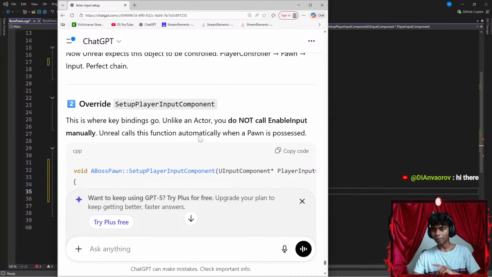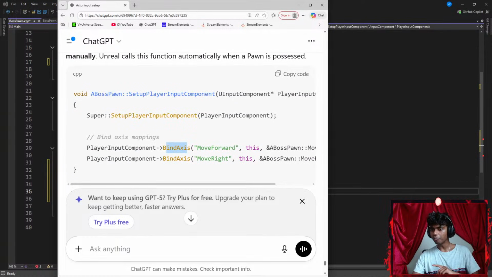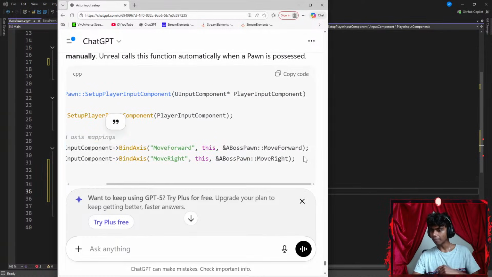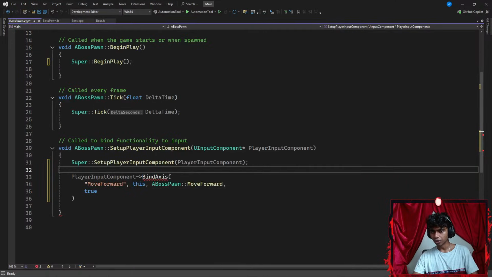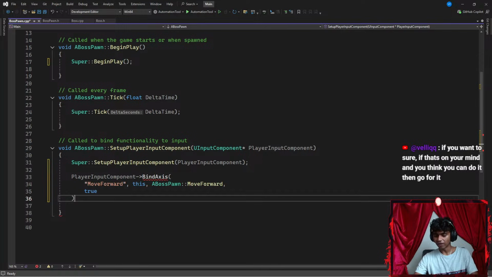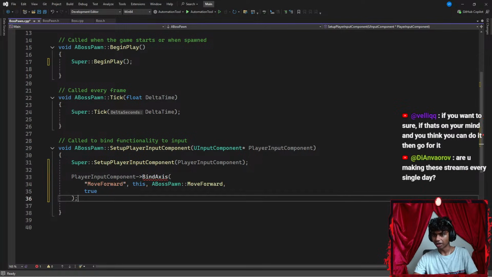Okay, let me scroll all the way up. I forgot. Okay, so I go with bind axis, move forward, this ABossPawn, MoveForward. Player input component, so player input component bind axis. Everything's correct here. Why do I still see a red underline?